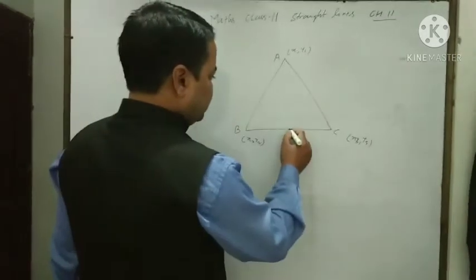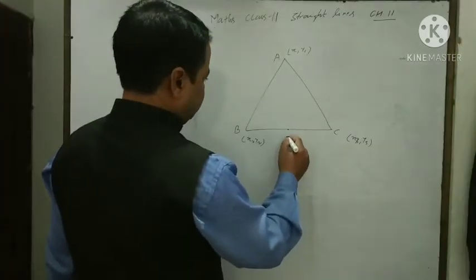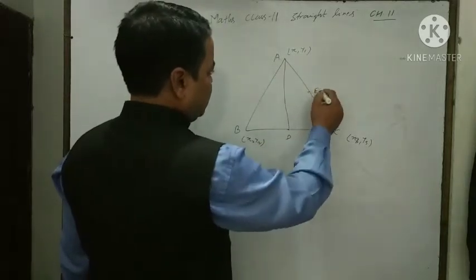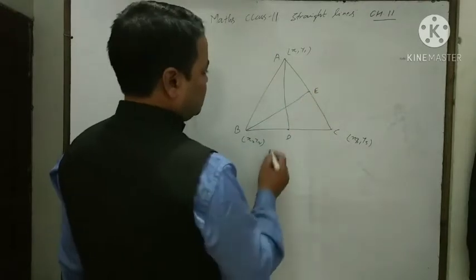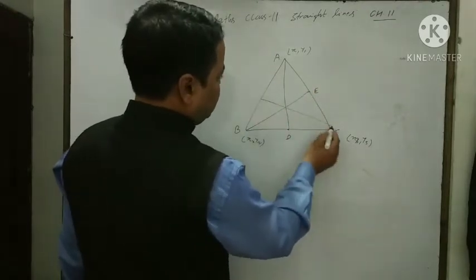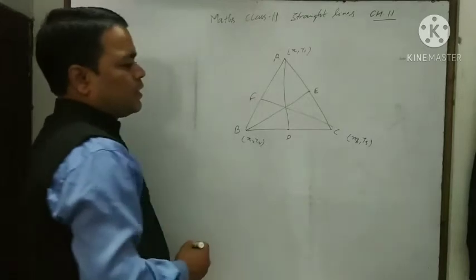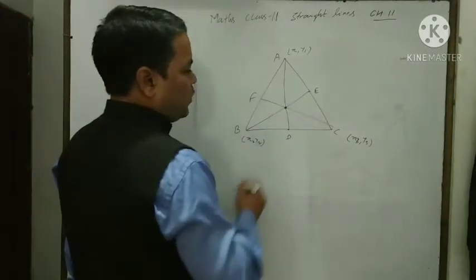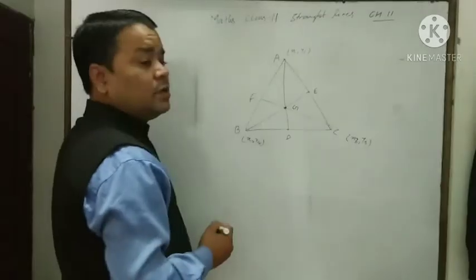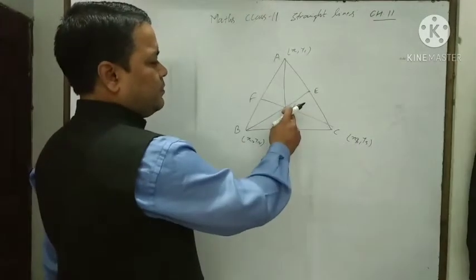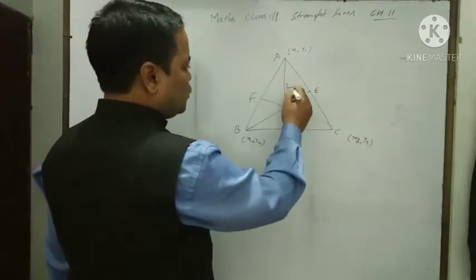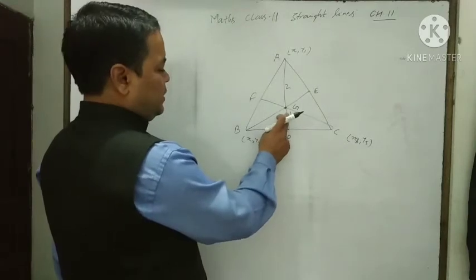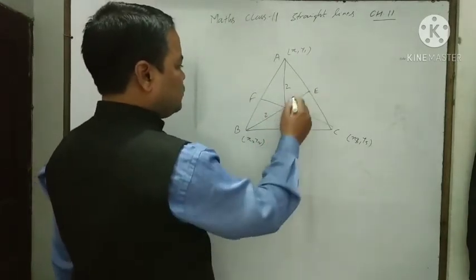If we draw medians here, AD is the median, BE is also the median, and CF is the median. Then they intersect at this point, that is called G. Here point G divides AD in the ratio 2:1. Similarly, point G divides BE in ratio 2:1.